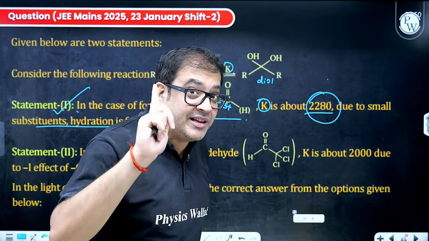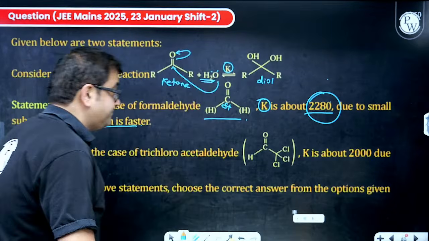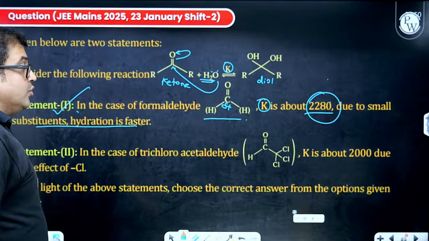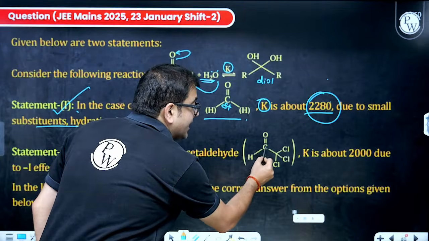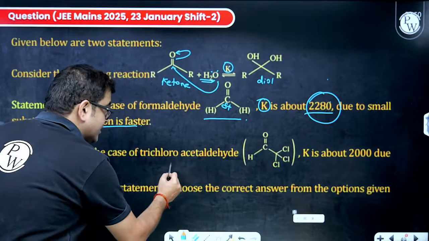I hope you remember that chloral thing from alkyl halides. Sir, if you replace this, then once, let's say, OH attacks and this double bond O becomes OH. Let me show you that.